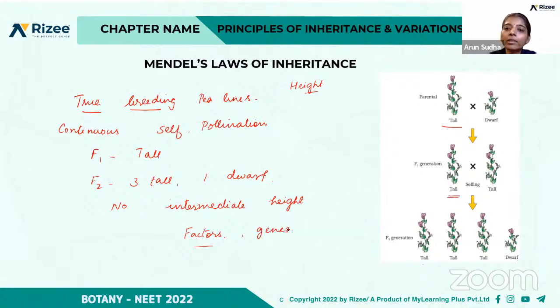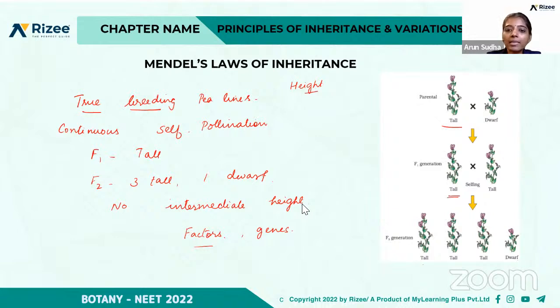So he took the true breeding pea lines, that is, which have undergone continuous self-pollination, and in the F1 generation they produced fully tall plants, all the plants are tall. But in the F2 generation, that is the second filial generation, I observed 3 tall and 1 dwarf plant, but no plants were of intermediate height. So he proposed that something is passed from parent to progeny, and he called it factors, and now they are called genes, right?